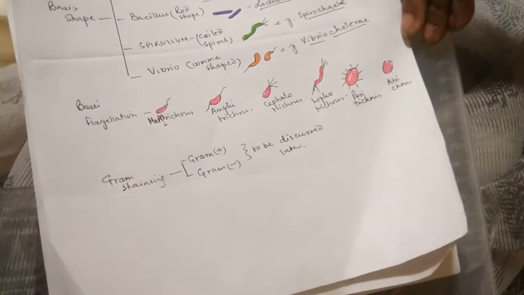So it can be divided on the basis of the presence of flagella also.